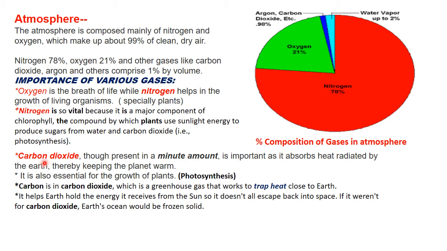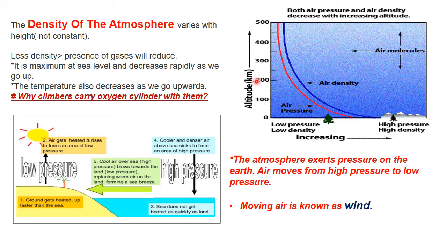The carbon component absorbs the heat radiated by the sun, which keeps the earth warm. Otherwise our earth would have been a cold planet if carbon dioxide had not trapped the heat of the sun. Carbon dioxide is also a greenhouse gas. This also you know. So all these 3 gases are very important for us to live on our planet.